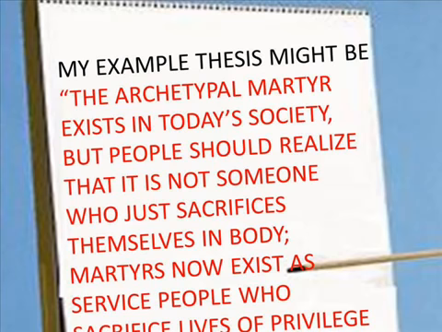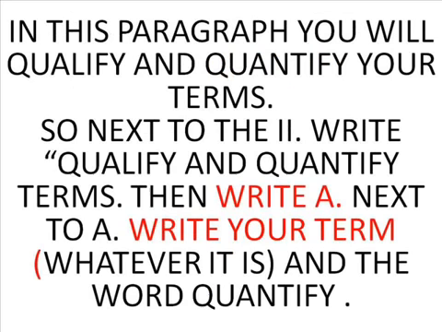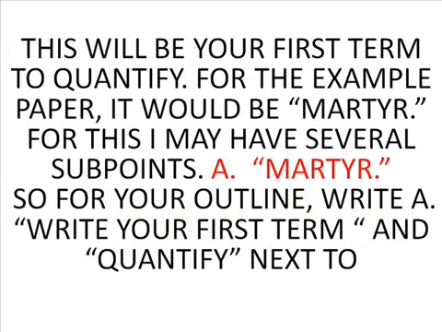Now, you are on your second paragraph, so label this paragraph Roman numeral number 2, which is 2 times Roman IIs, period. In this paragraph, you're going to qualify and quantify your terms. So next to the number 2, write qualify and quantify terms. Then write A. Next to A, you're going to write your term, whatever that is, and the word quantify.